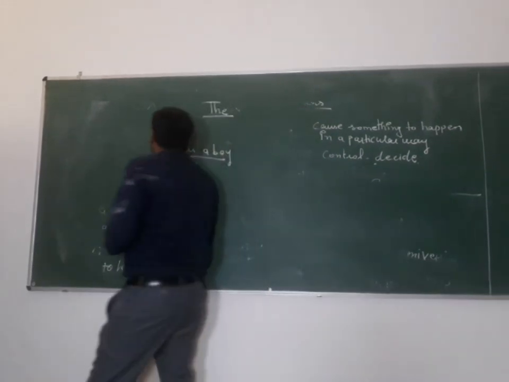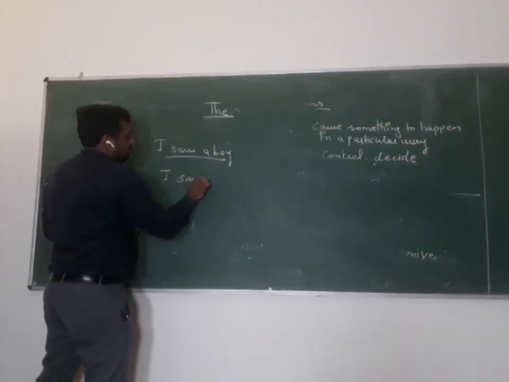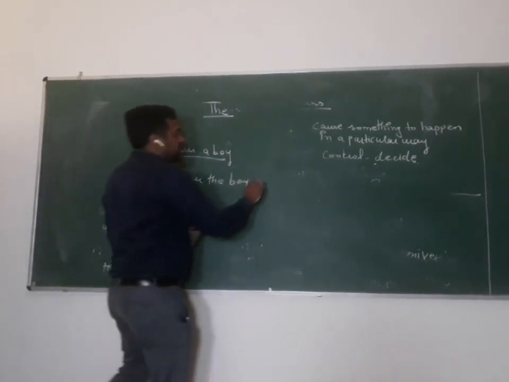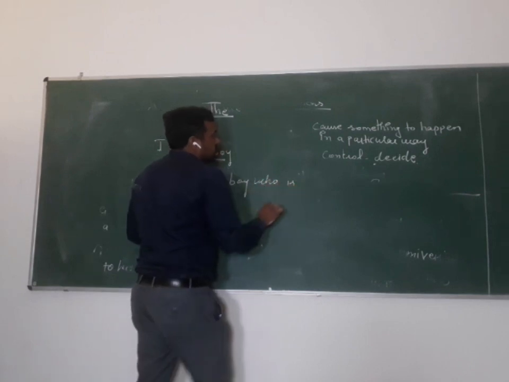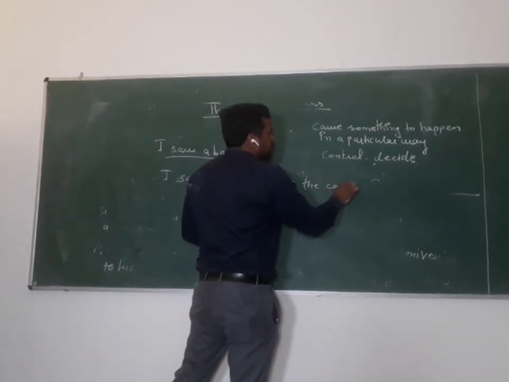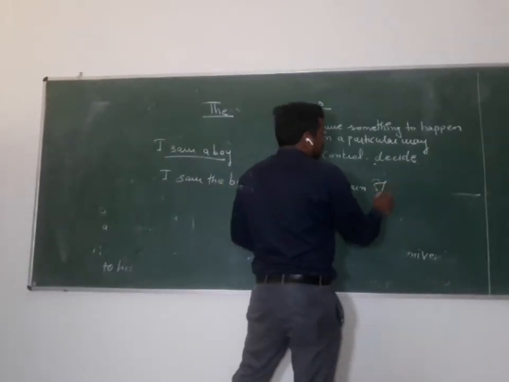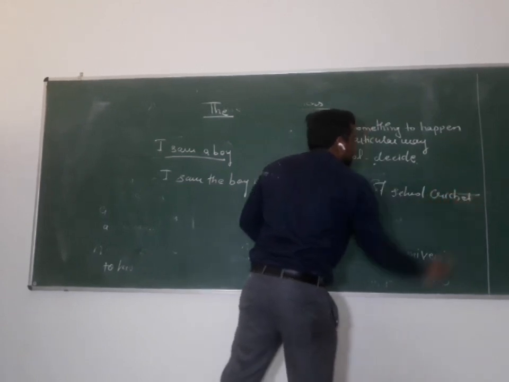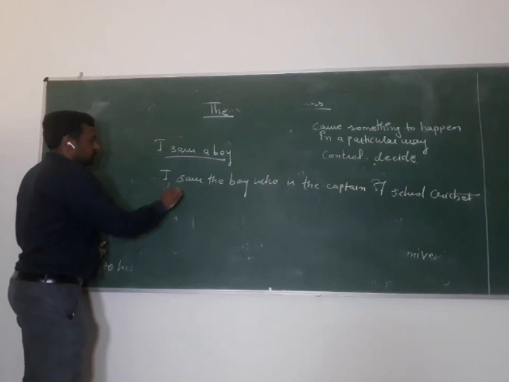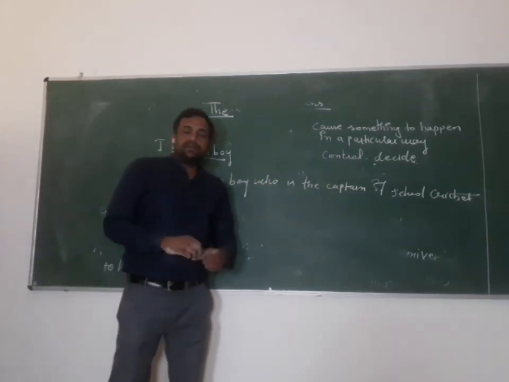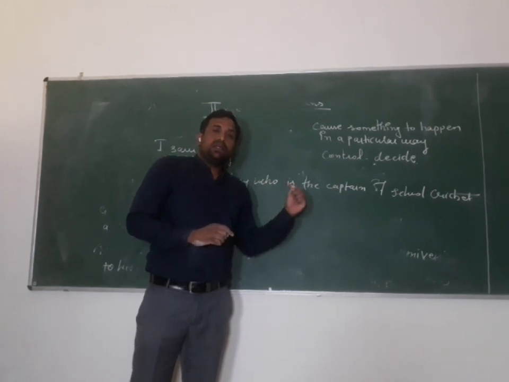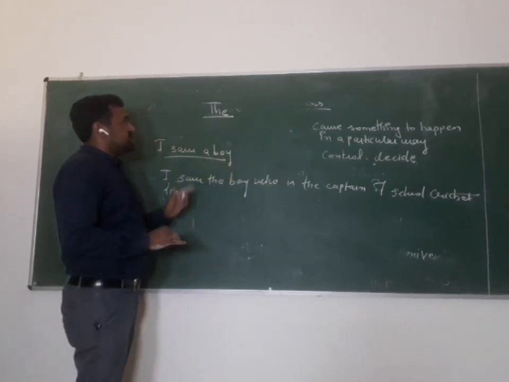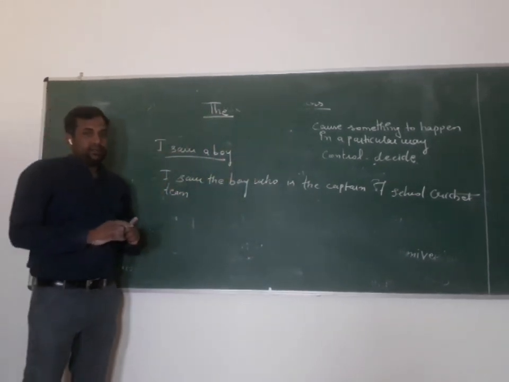And now, if I write "I saw the boy who is the captain of the school cricket team," here in this sentence we are mentioning a boy in a particular way. So this is the biggest difference between "a" or "an" and "the".